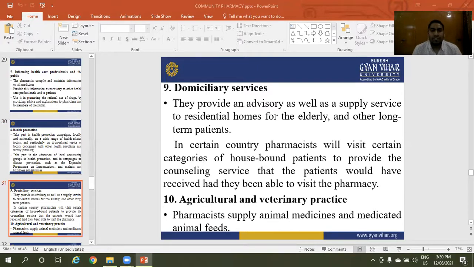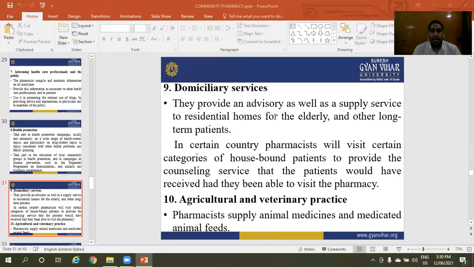Domiciliary services. They provide an advisory as well as a supply service to residential homes for the elderly and other long-term patients. In certain countries, pharmacists will visit certain categories of housebound patients to provide the counseling services that the patient would have received had they been able to visit the pharmacy.